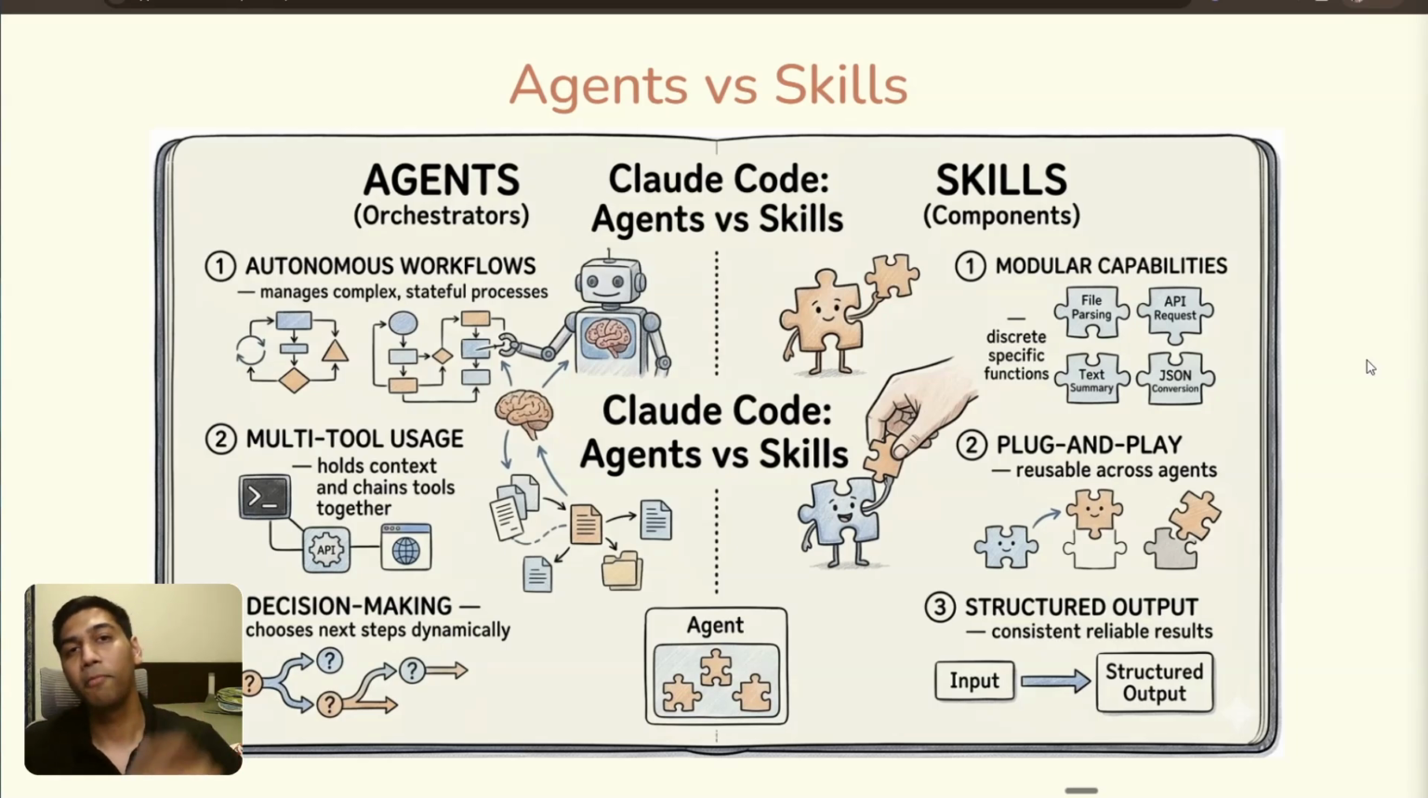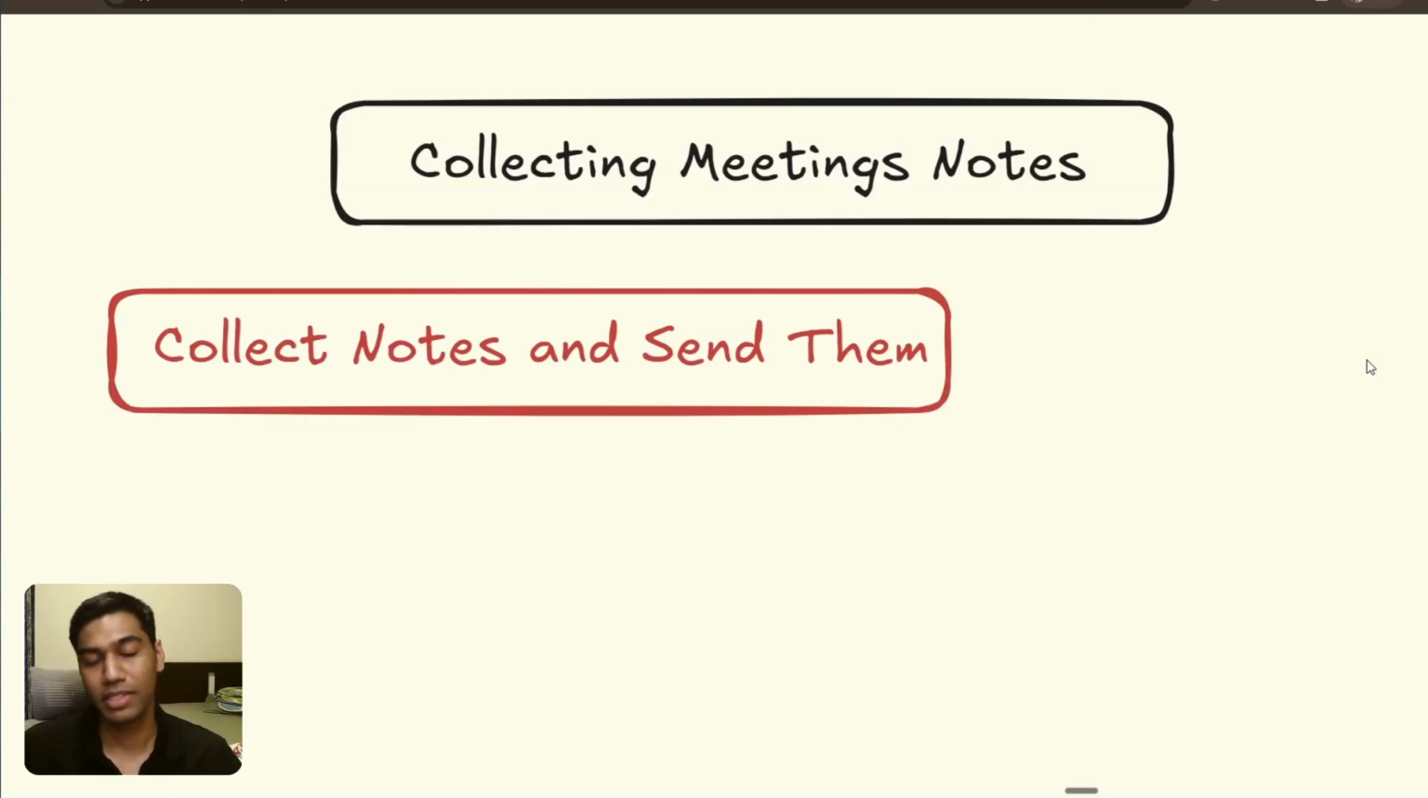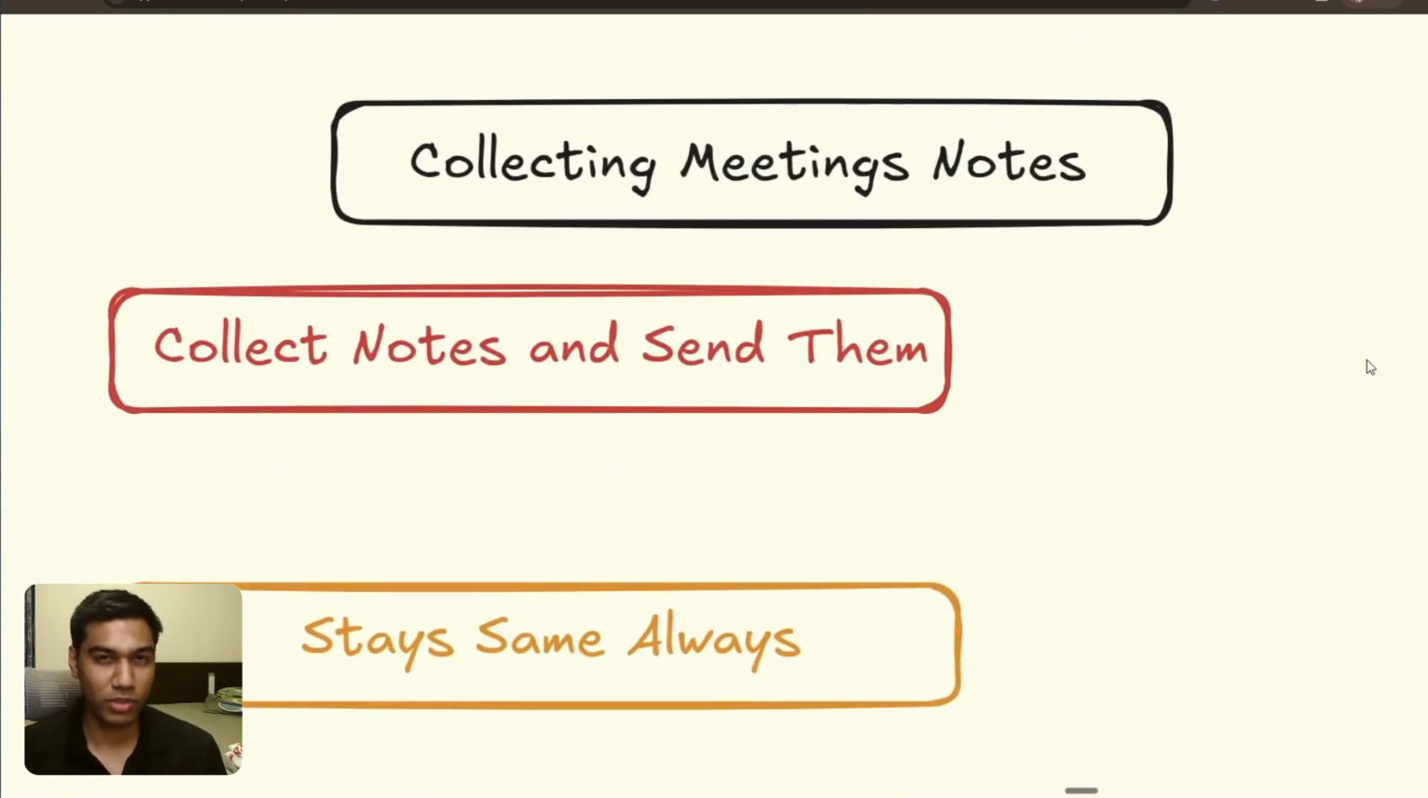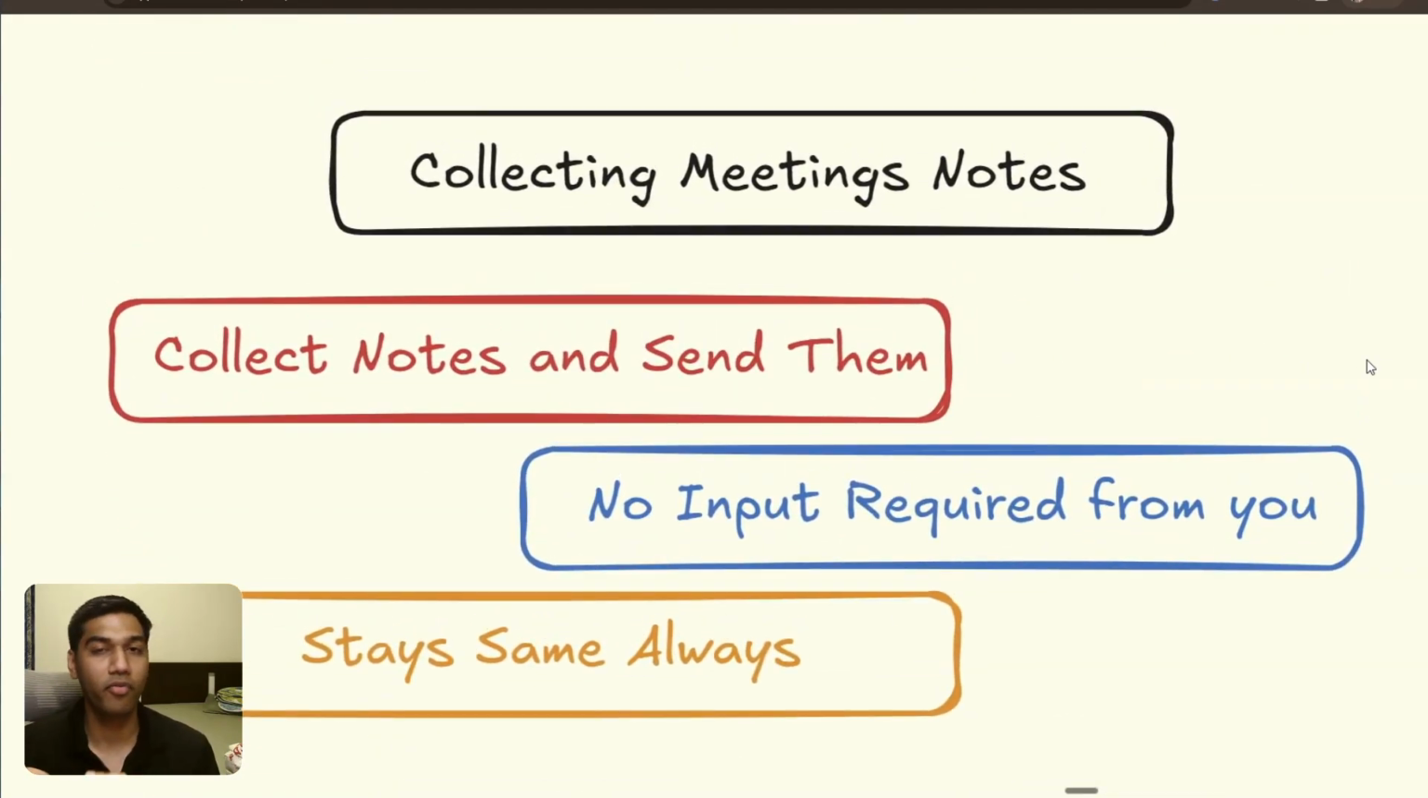Let's say you employ someone to collect meeting notes, right? And their job is pretty much the same. They collect the notes and send them to you. And more or less these notes stay the same. For example, what happened in the meeting, what are the action items, what are some things that you need to do after the meeting is done, and what are some things others need to do. And more or less, they don't require a lot of input from you. Because you just take them into a meeting, they collect notes and they send them to you, and that's pretty much the job.